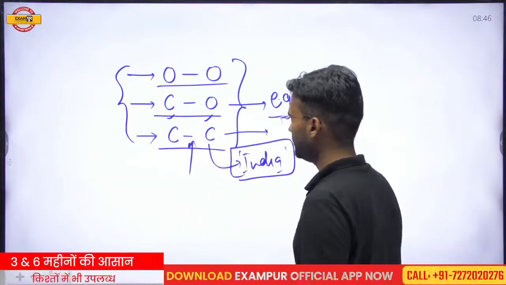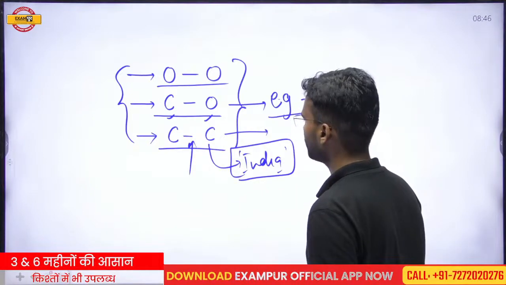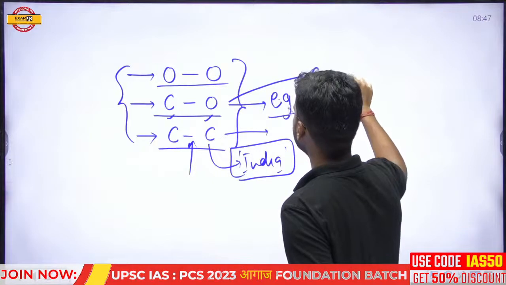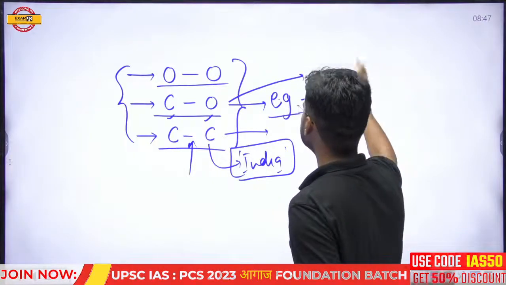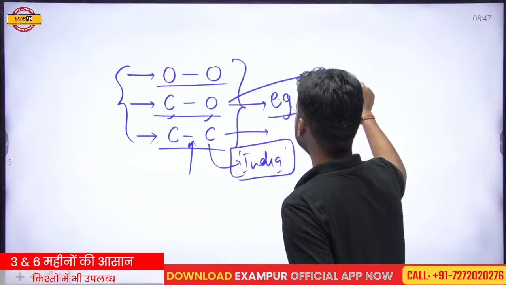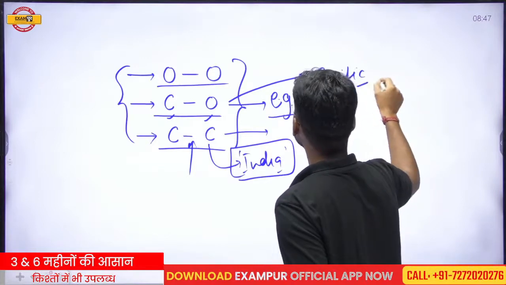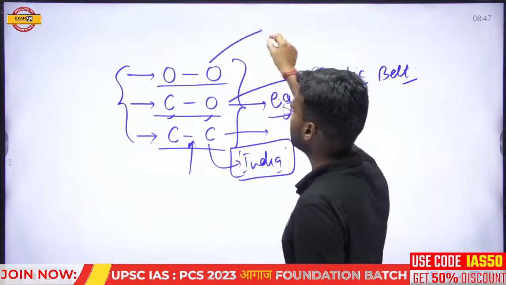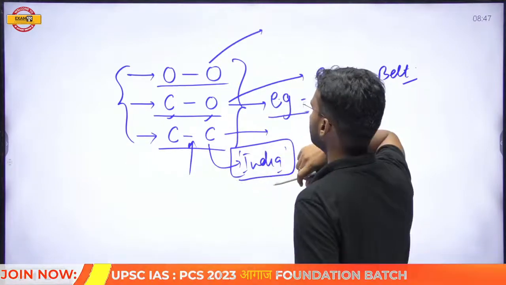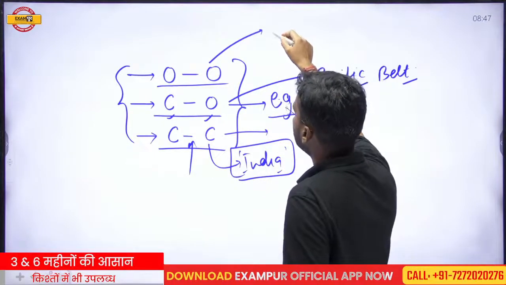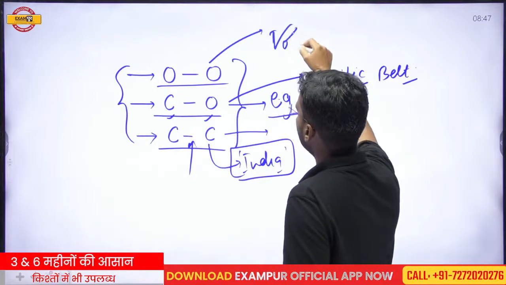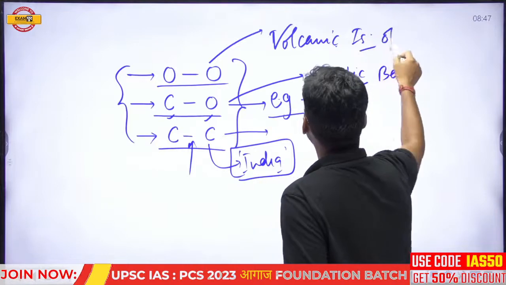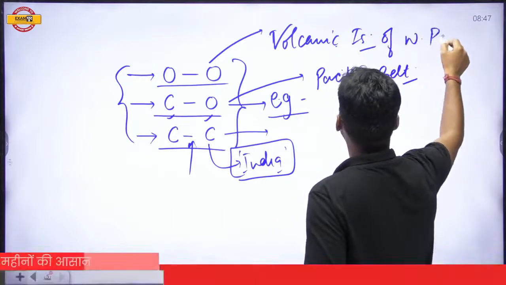In this case we will also understand the circum-Pacific region, or the Pacific belt. And for oceanic convergence, the example is the volcanic islands of the Western Pacific region.